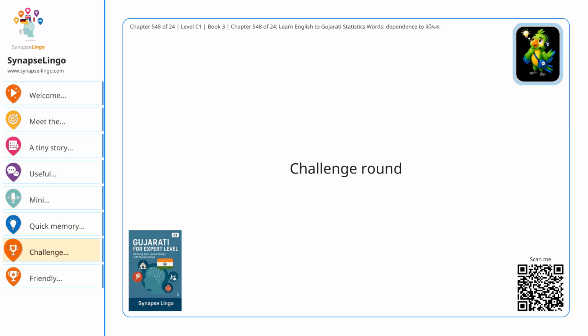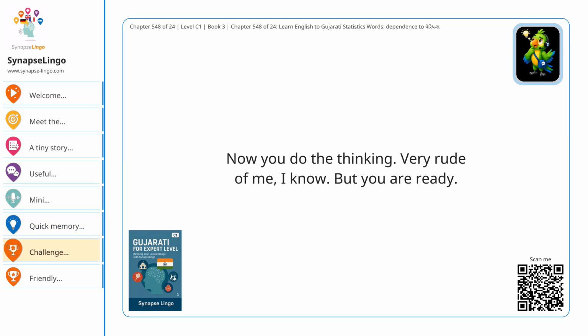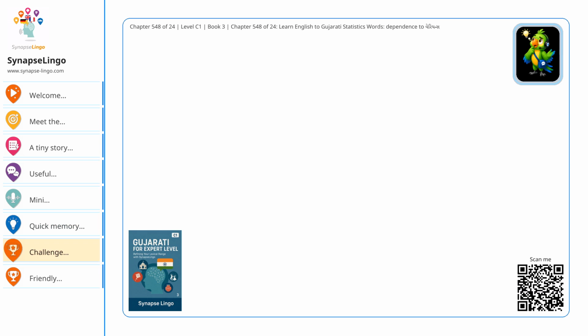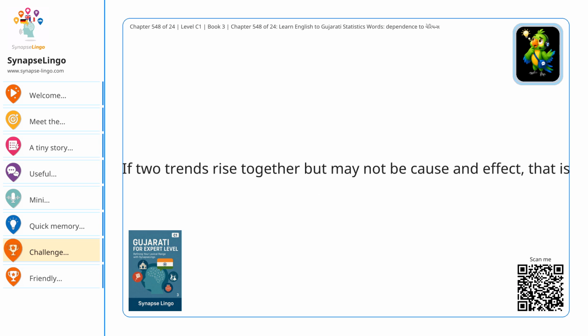Challenge round. Now you do the thinking. Very rude of me, I know. But you are ready. If two countries need each other for trade, that is परस्पर निर्भरता. If a child relies too much on parents, that is आश्रितता. If two chemicals affect each other, that is पारस्परिक क्रिया. If one event clearly causes another, that is कार्यकारण भाव. If two trends rise together but may not be cause and effect, that is सहसंबंध.